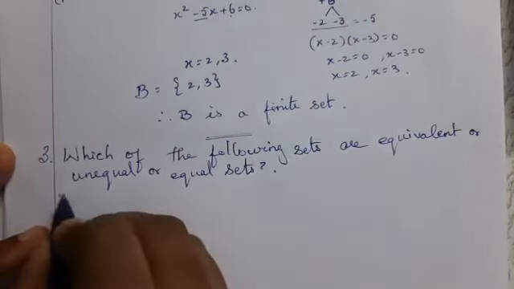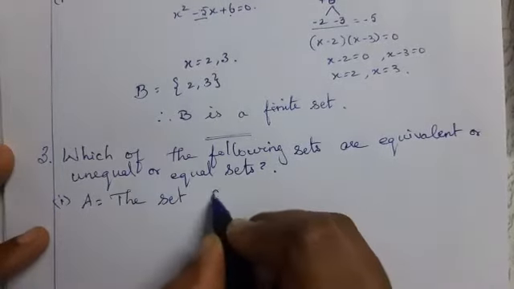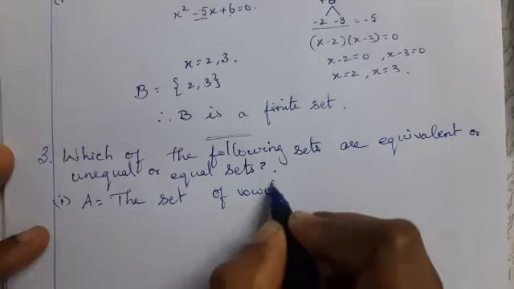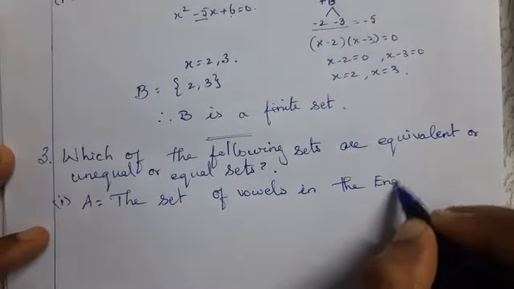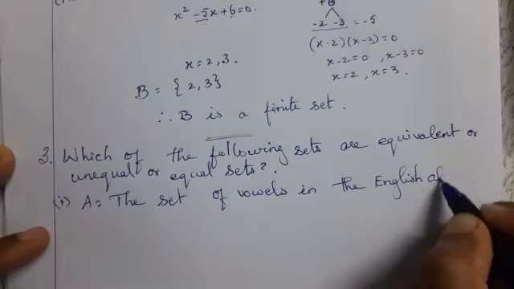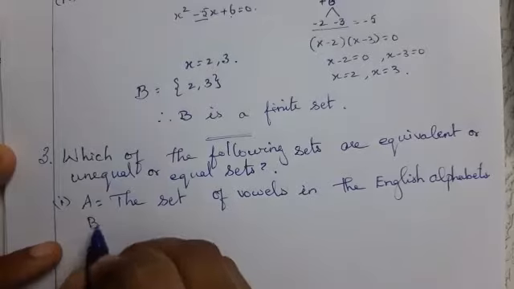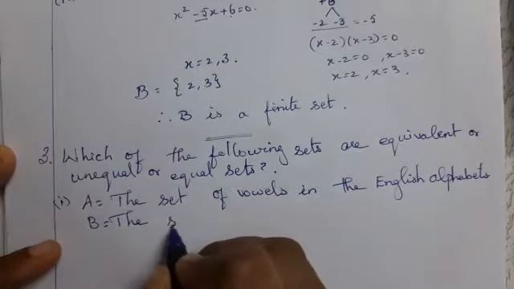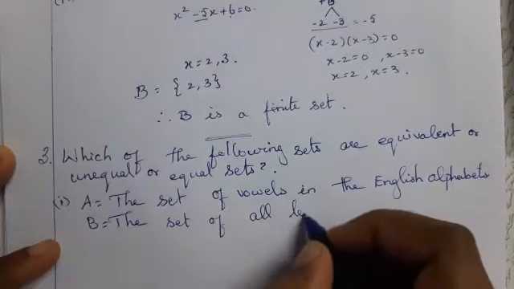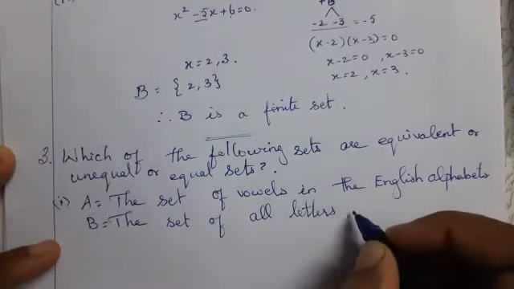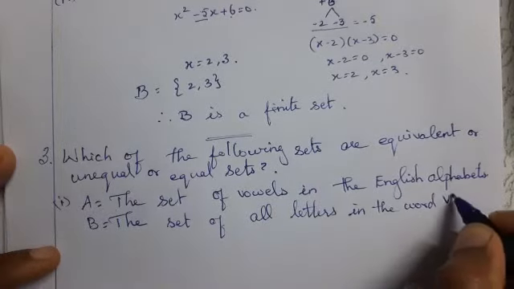First question, capital A is equal to the set of vowels in the English alphabet. Capital B is equal to the set of all letters in the word vowel.